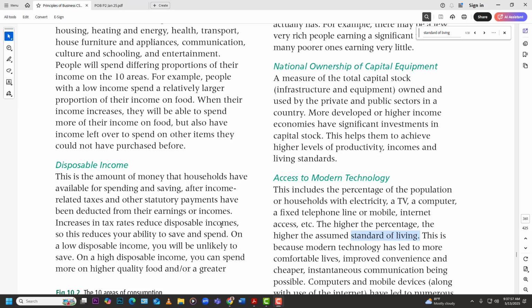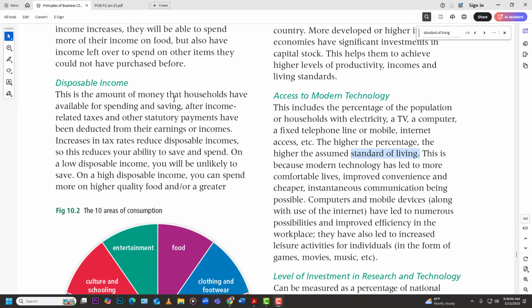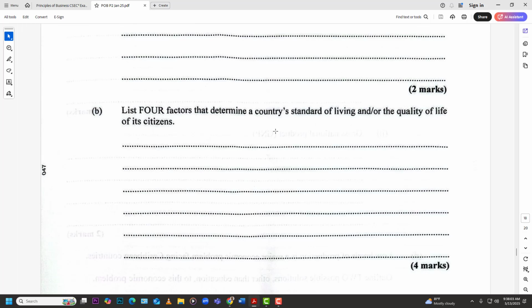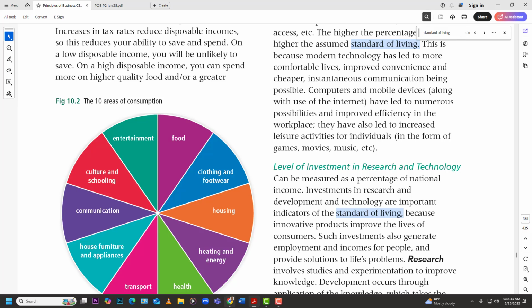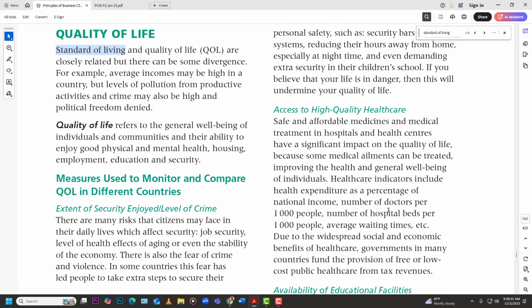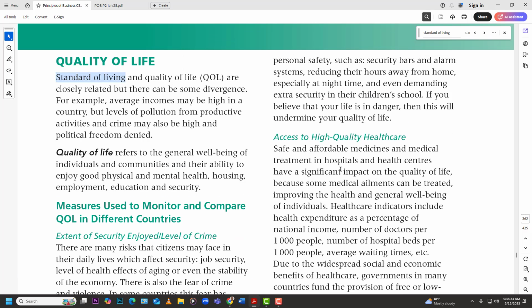So you see the book kind of outline all of these. The question connects standard of living and quality of life, because one can influence the other in certain regards. And so that's why they put it in one question. So you're looking at things like access to technology. We're looking at things like level of investment in research and technology within that country. Because if you have a low level of investment in research, then that would mean that the standard of living, quality of life would not be that high. Right? So we're looking at both of them here. And then we have things like access to high quality health care.